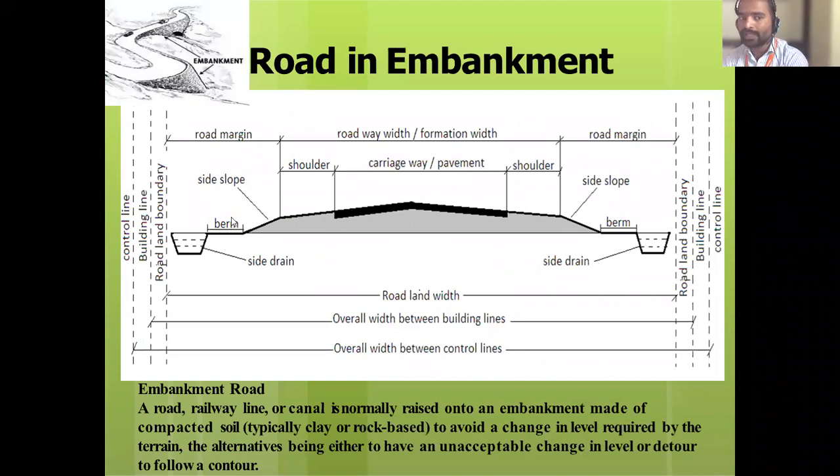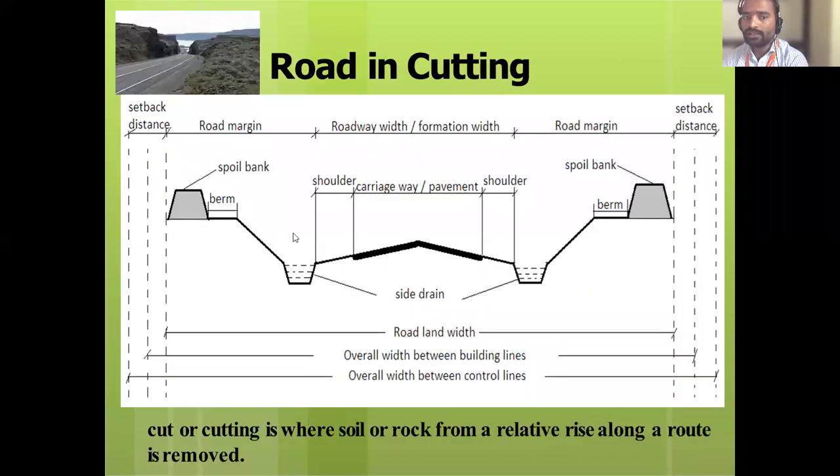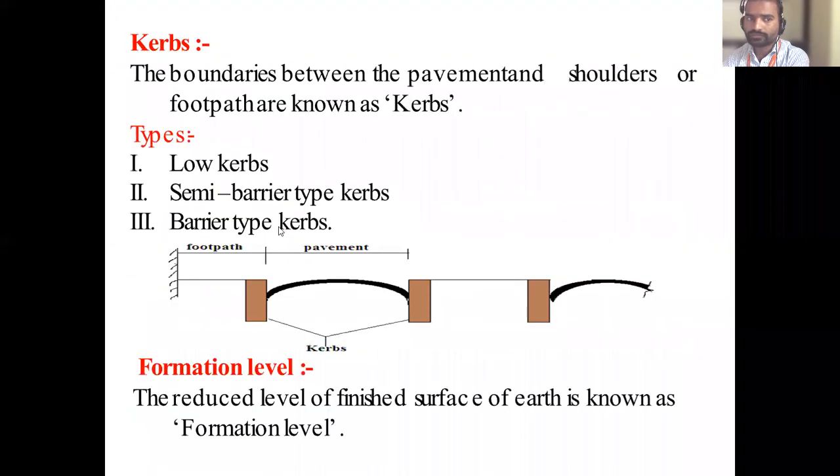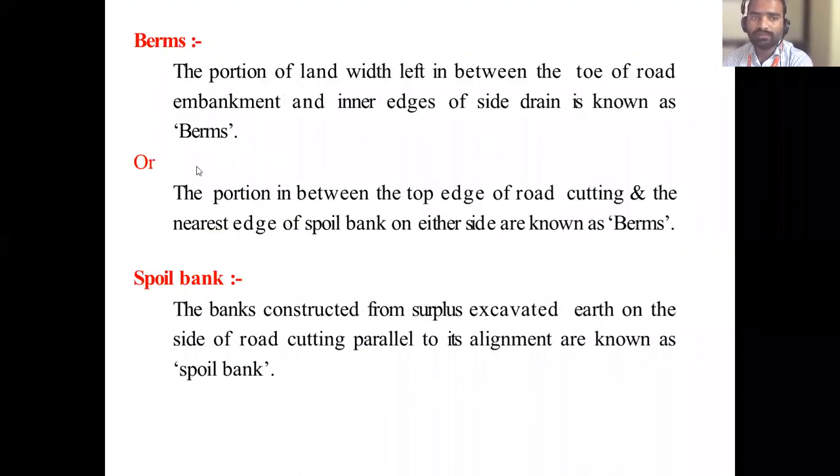So in the embankment, what do we call it? From the toe of the embankment till the side drain, this is called berm. In the cutting, what do we call it? It is from the top edge of the cutting till the spoil bank. Are you getting it? Yes, sir. So this is called berm.